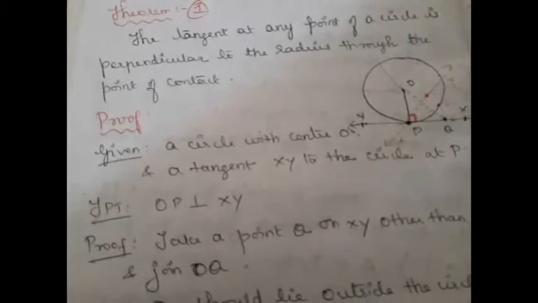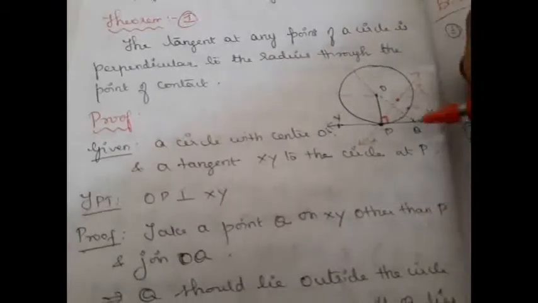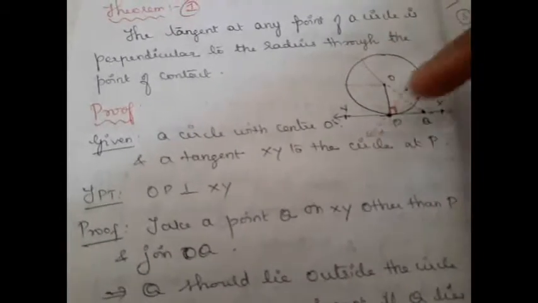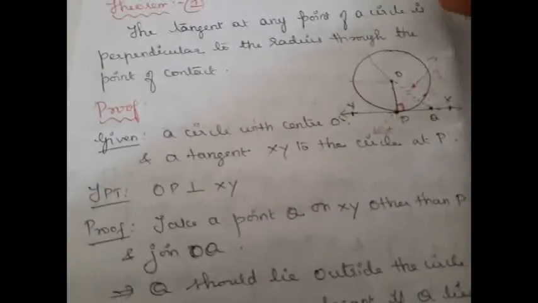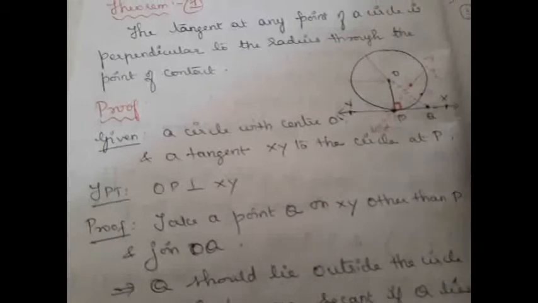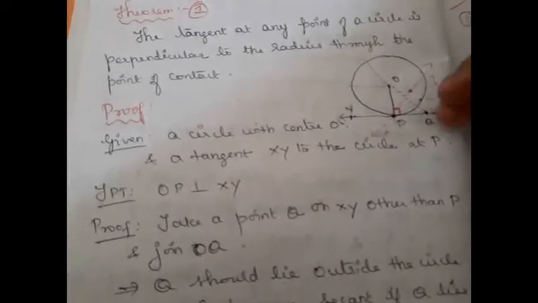How will you prove this? We have taken a point Q on the tangent XY other than P. It is very clear Q should lie outside the circle, because if it lies inside or on the circle, the line XY will become a secant. But here we are dealing with a tangent, and hence Q should lie outside the circle.